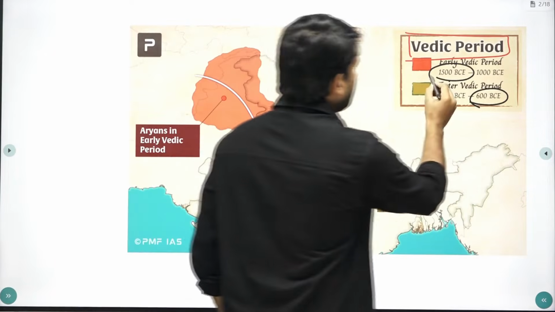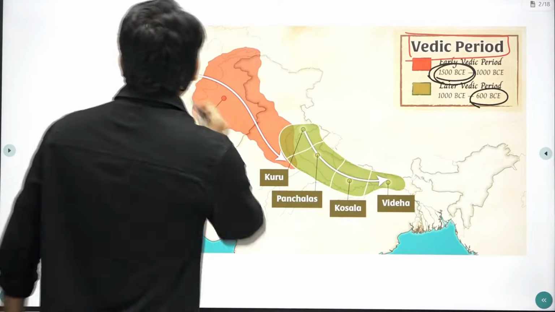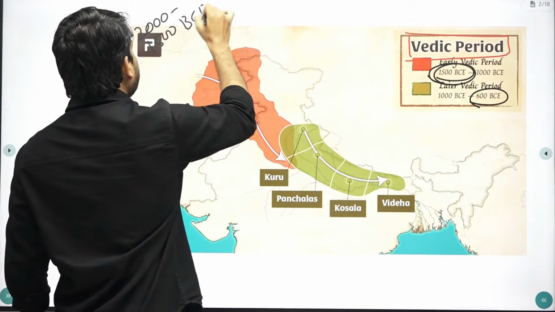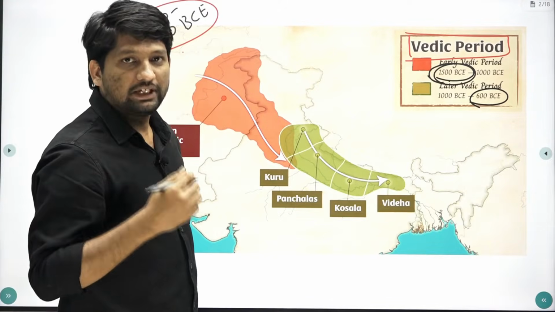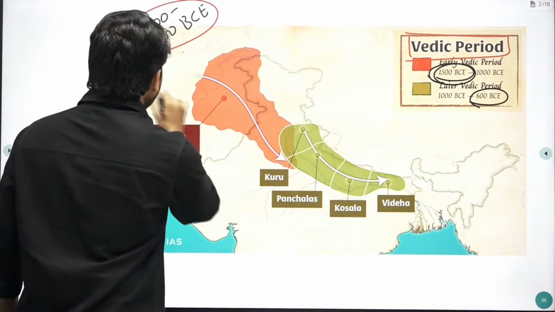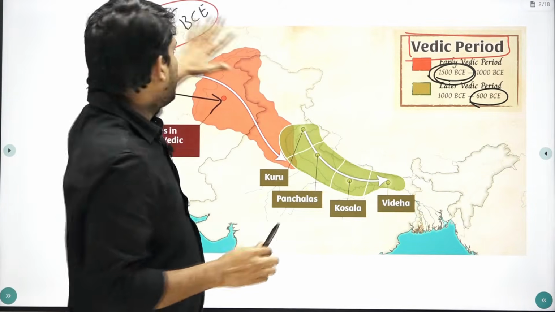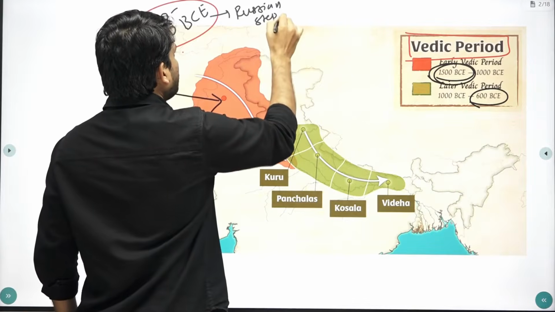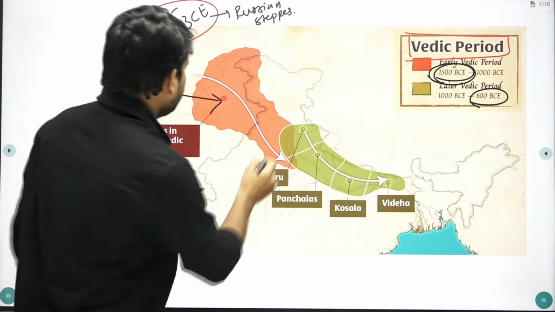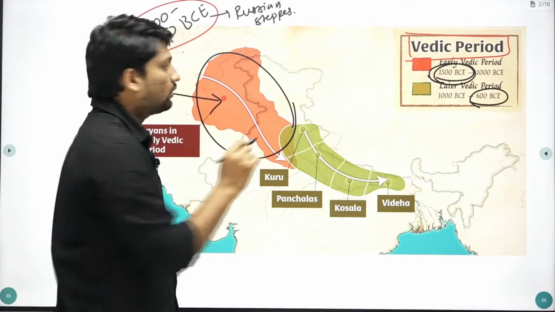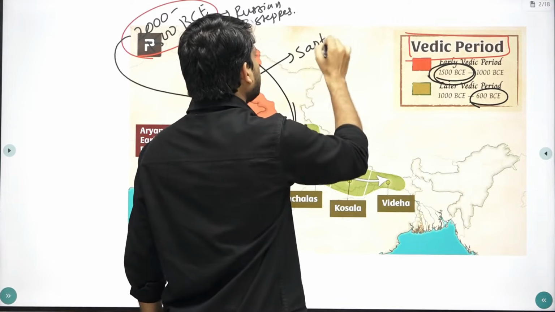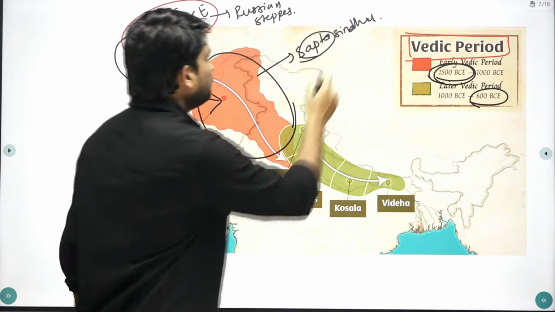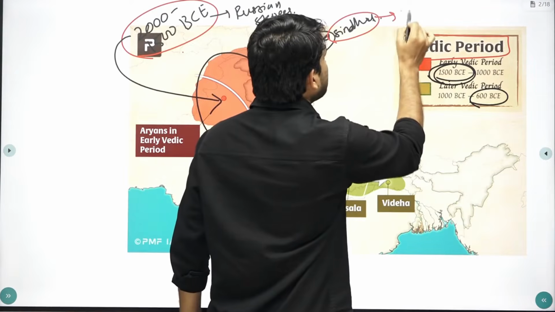It starts around 1500 BC. So from around 2000 to 1500 BC, during this period, speakers of Indo-Aryan language or Indo-European language, they migrated from Russian steppes to northwestern part of Indian subcontinent. This region we call it the Sapta Sindhu region. Why Sapta Sindhu region? Sapta means 7. Sindhu means river Indus. So it consists of 7 rivers.